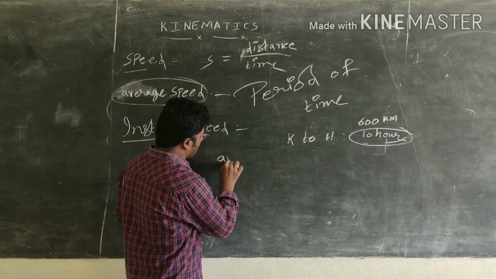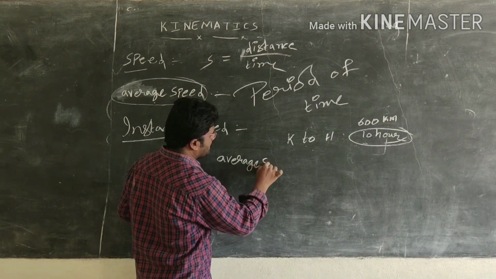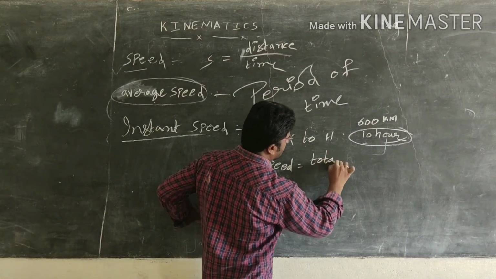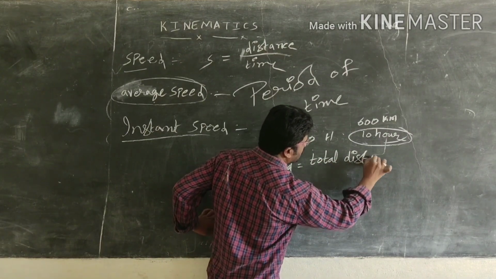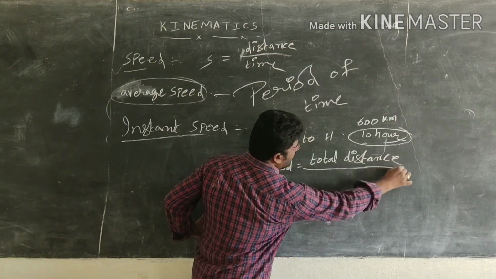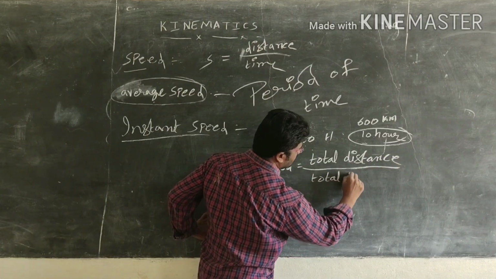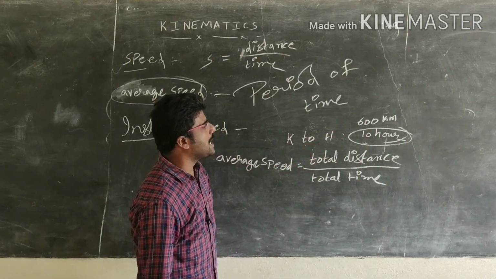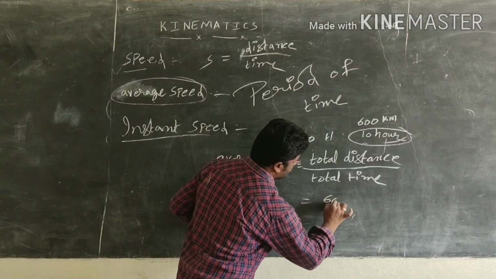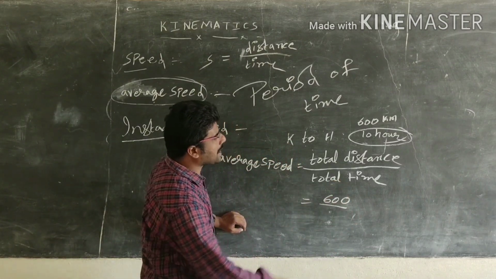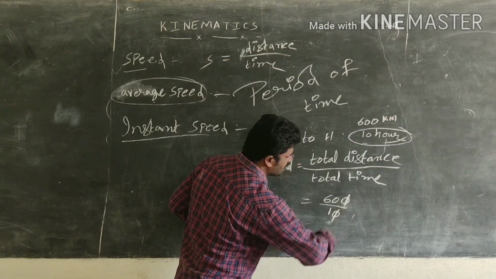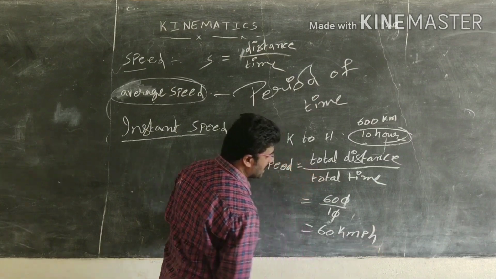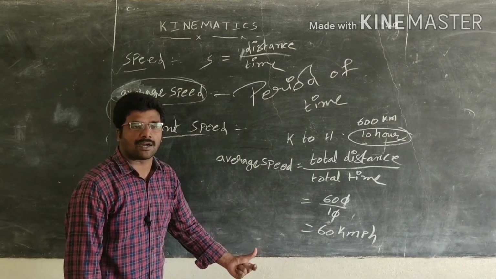Average speed equals total distance by total time taken. The total distance is 600, the total time taken is 10. So the zeros get cancelled, and that is 60 kilometer per hour. That is the average speed of the vehicle which we are traveling in.